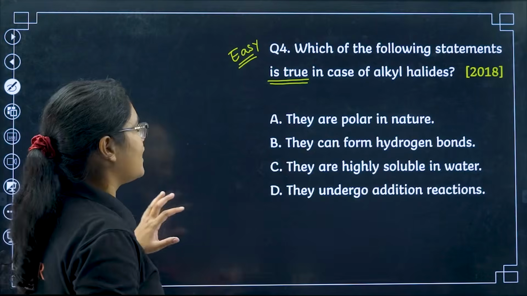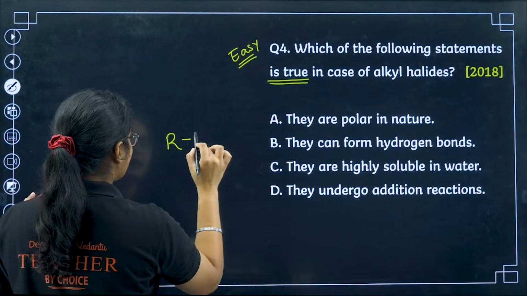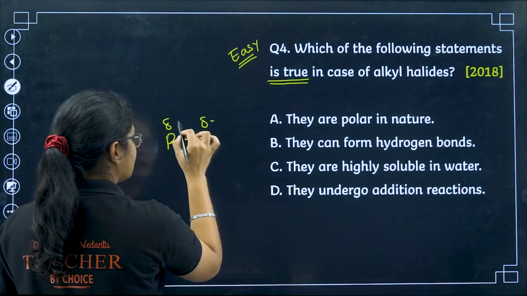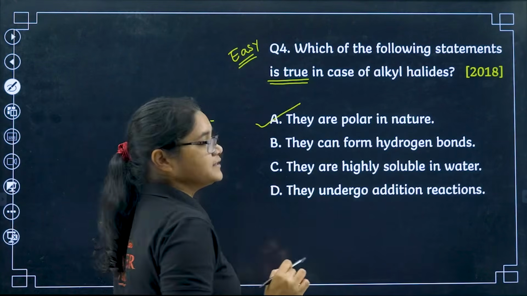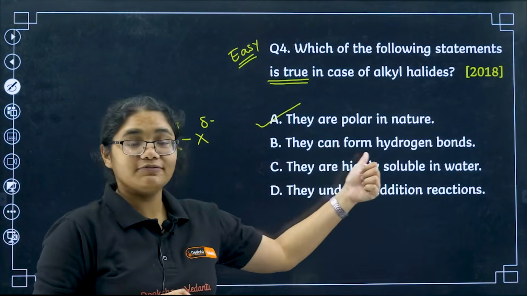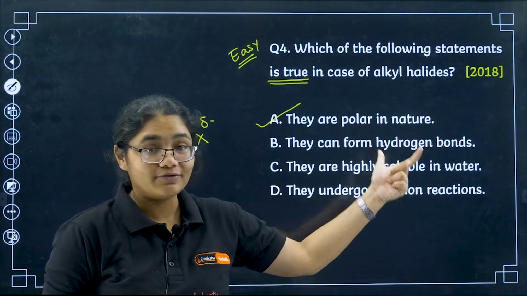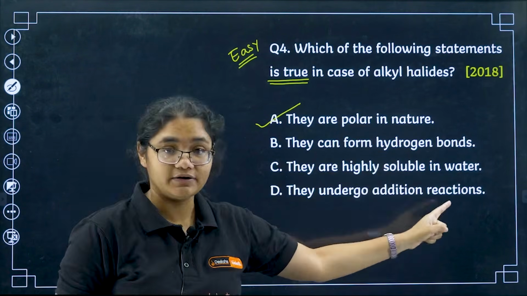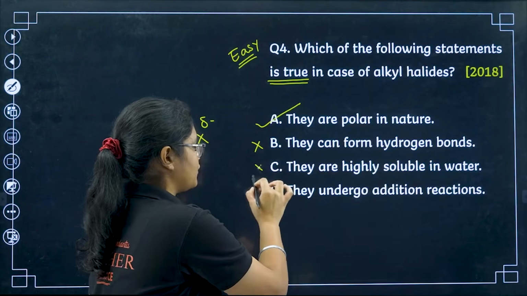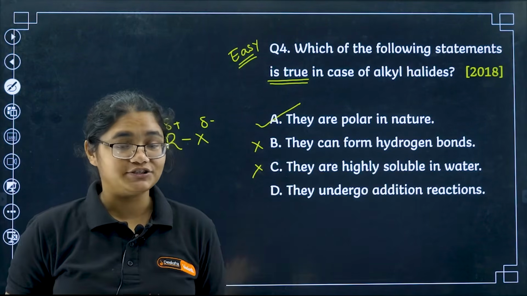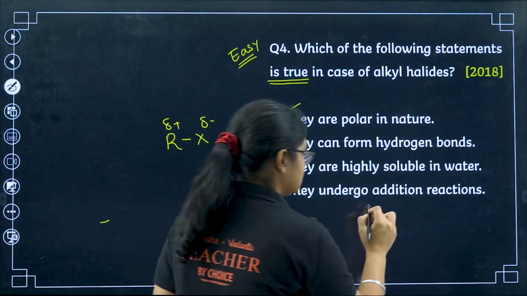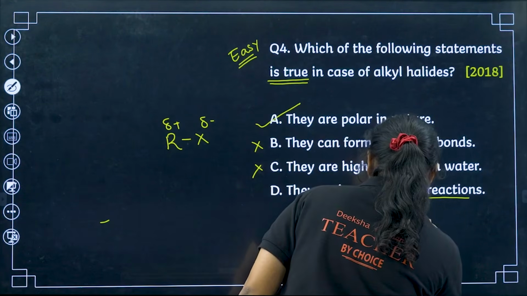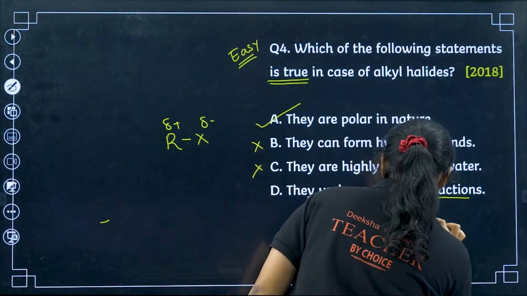We know that RX definitely has delta minus and delta plus charges, so they are polar in nature. So option number A is the correct answer. But they cannot form hydrogen bonds. Since they cannot form hydrogen bonds, they are not soluble in water. So these two statements are wrong. And they do not undergo addition reaction because they don't have a double bond. They undergo nucleophilic reactions.